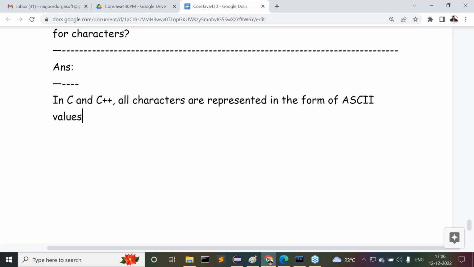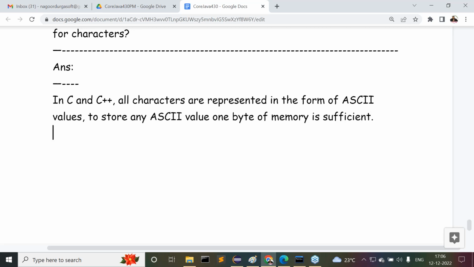In C and C++, all characters are represented in the form of ASCII values. Please recognize this. To store any ASCII value, 1 byte of memory is sufficient. How much memory is required here? 1 byte of memory is sufficient to store characters, that means ASCII values.